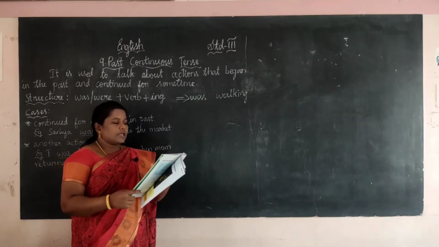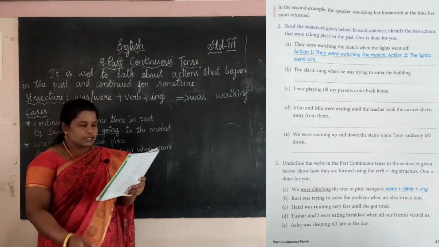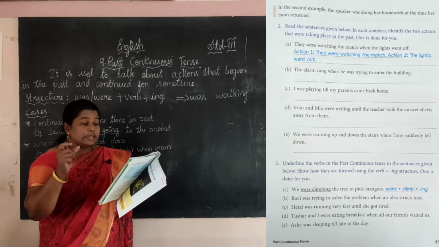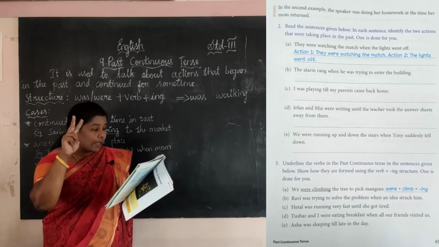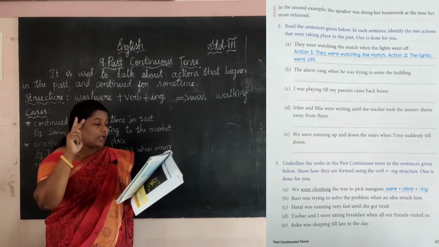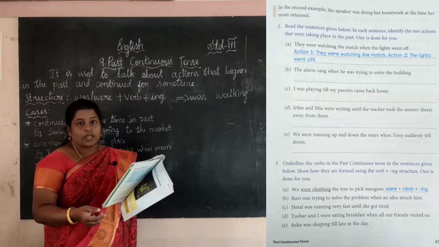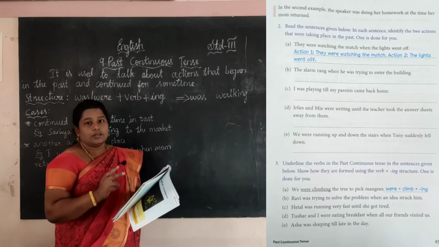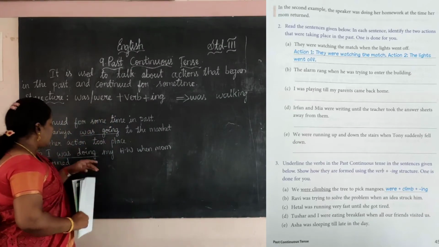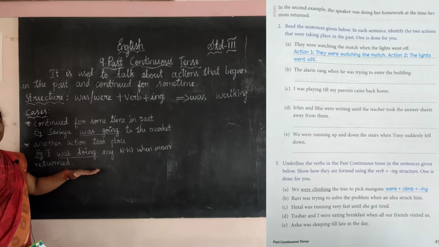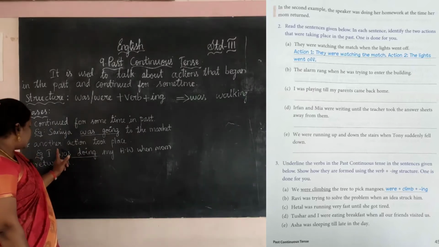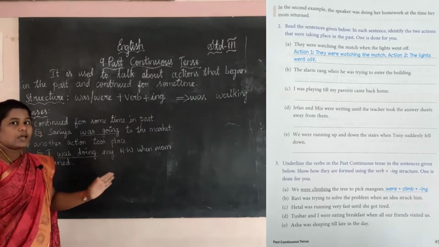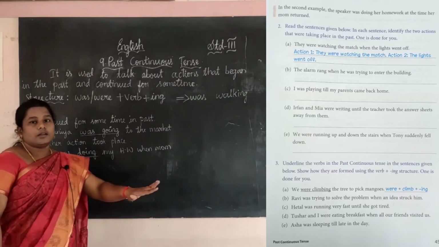Okay, now second exercise, page number 45. Read the sentences given below. In each sentence, identify the two actions that were taking place in the past. Okay, it is already over and you want to mention two actions in these sentences. See how we are going to do? We are going to do the second case. Okay, second case. See, one is going on in the past and another also included with that.